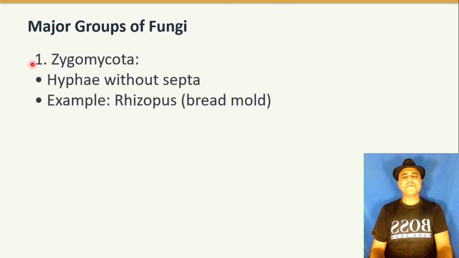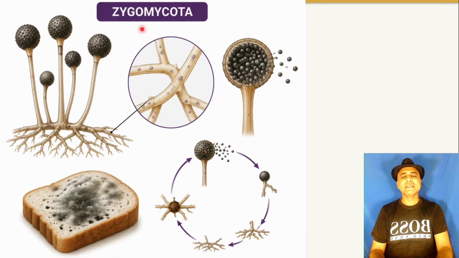Major groups of fungi: Zygomycota, hyphae without septa. An example is Rhizopus, a bread mold. This is Rhizopus, a bread mold. You can see non-septate hyphae. There is no cross wall in the hyphae of the Zygomycota.